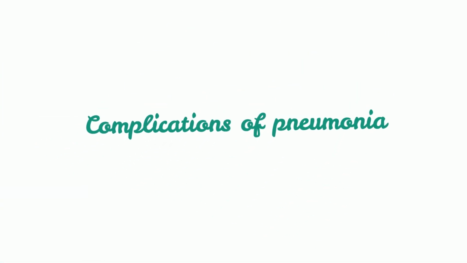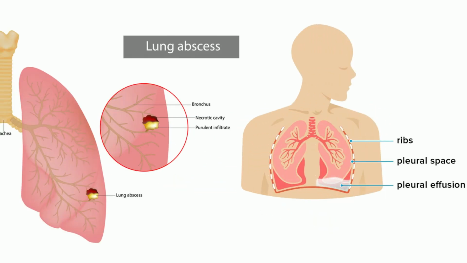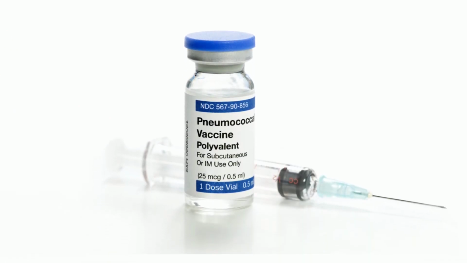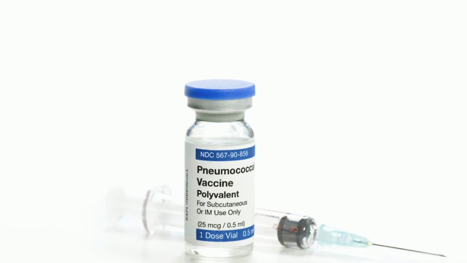What are the pneumonia complications? Even with treatment, some pneumonia sufferers, particularly those in high-risk groups, may still experience complications like breathing difficulties, lung abscesses, fluid buildup around the lungs, a condition known as pleural effusion, and bacteremia, which means the bacteria have spread to the bloodstream. There are vaccines available to protect against some strains of the flu and pneumonia.